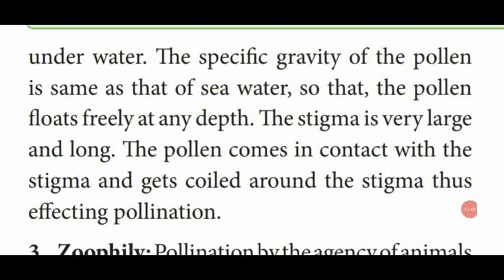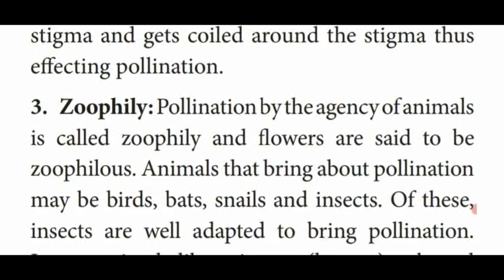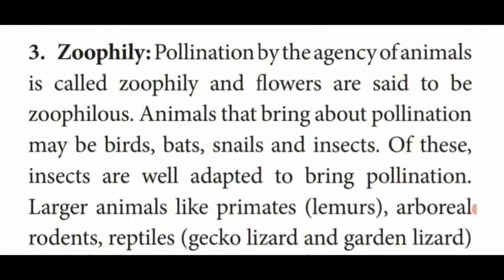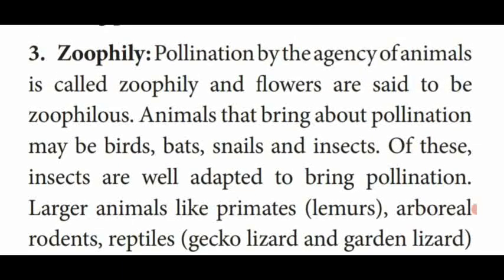So these are the two types of hydrophily. The last one is zoophily, that is pollination taking place by animals. So flowers which undergo zoophily are named zoophilous. Animals such as birds, bats, snails and insects are the biotic factors helping zoophily pollination.